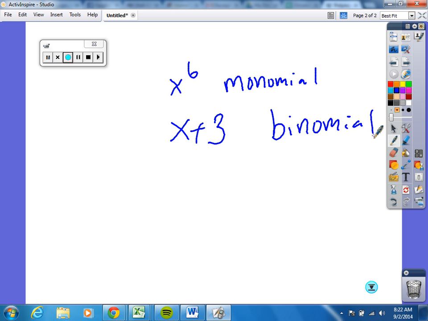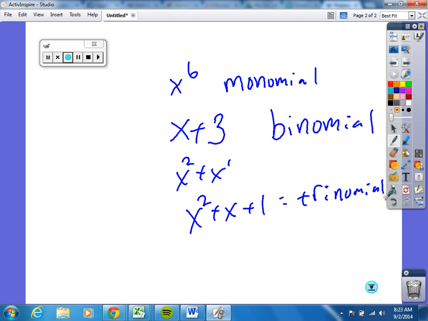Could I have a binomial also be like x squared plus x? Yeah. What are all the degrees on that? The degree would be 2, yes. We'll get there. Meaning they both have an integer degree. Everybody there with me? Okay? What would this guy be called? That is a trinomial, right?